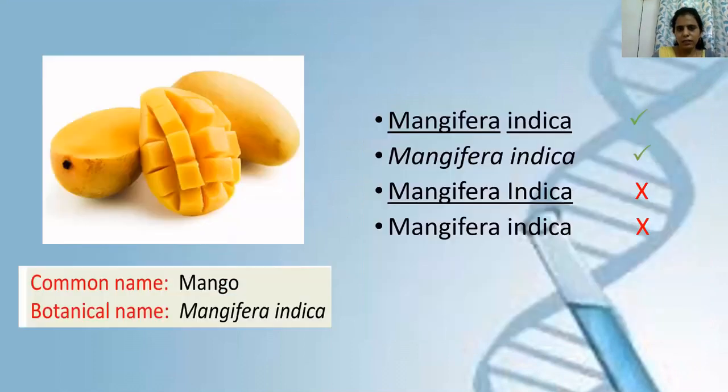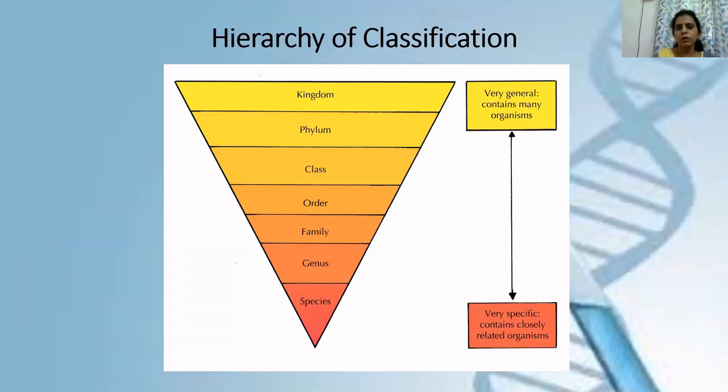This entire sequence which I just described is known as the hierarchy of classification. This is also one of the very important contributions given by Carolus Linnaeus in taxonomy. If you look here, the broadest group is kingdom, then phylum, class, and then going down to order, family, genus, and species.